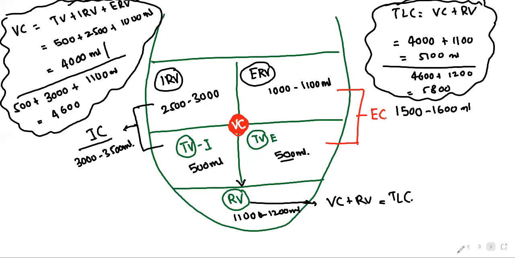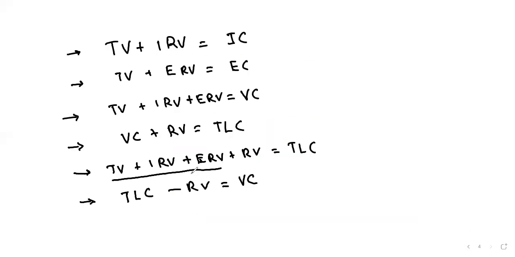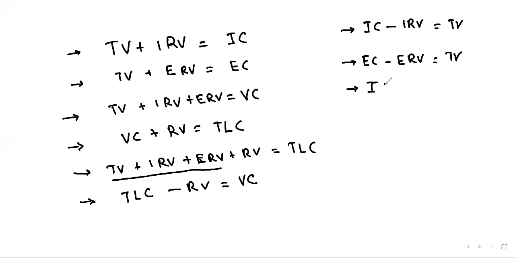Then only you can answer these kinds of questions. TLC minus RV, what do you say? VC. Okay. Likewise, IC minus IRV, TV. EC minus ERV, tidal volume. Likewise, IC minus TV, IRV.